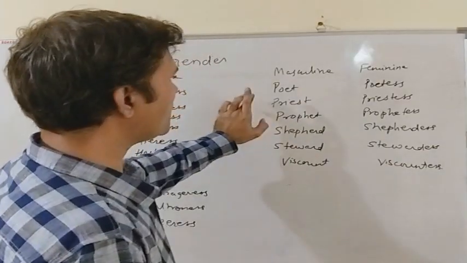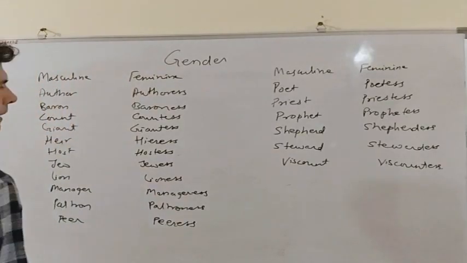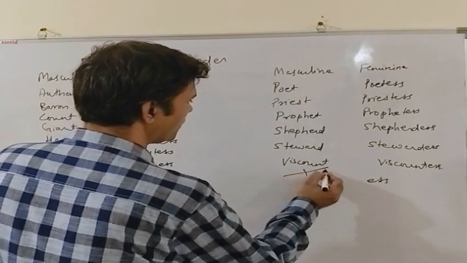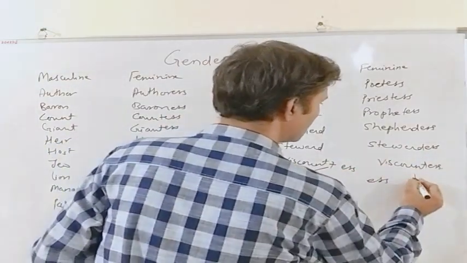The feminine form of priest is priestess, of prophet is prophetess, shepherd is shepherdess, steward is stewardess, viscount is viscountess. In all these, we have just added ess, a syllable, at the end of the masculine form. Viscount plus ess becomes viscountess.